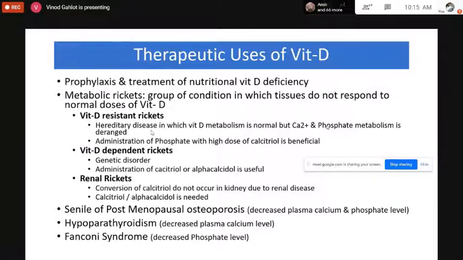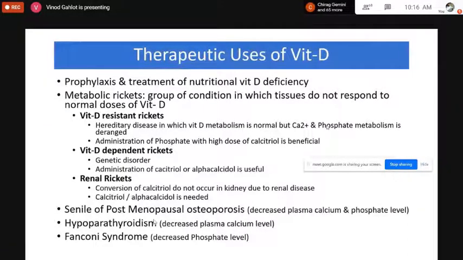Vitamin D dependent rickets is a genetic disorder, and the administration of calcitriol and alfacalcidol is useful in these conditions. Then renal rickets can also be treated with the use of vitamin D. In renal rickets, the conversion to calcitriol does not occur in the kidney due to renal disease. So we have to administer calcitriol from outside, because the inactive form of vitamin D is converted to the active form with the help of the kidney. But if renal disease is present, then this conversion is affected. So as a result, activated vitamin D is required to be administered from outside.